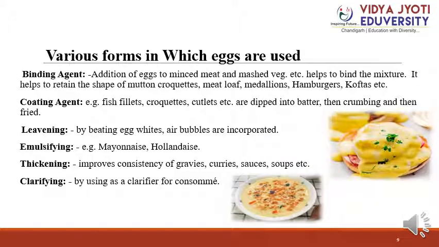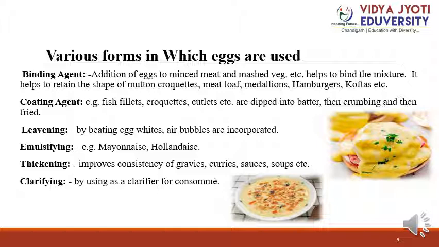Then various forms in which eggs are used. Binding agent: addition of egg to minced meat and mashed vegetables helps bind the mixture. It helps to retain the shape of mutton croquettes, meatloaf, hamburger, kofta, etc. Coating agent: for example, fish fillet, croquettes, cutlet, etc. are dipped into a batter, then crumbed and then fried.